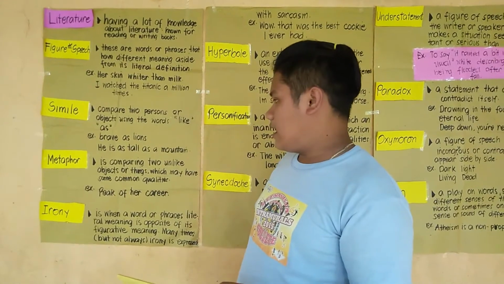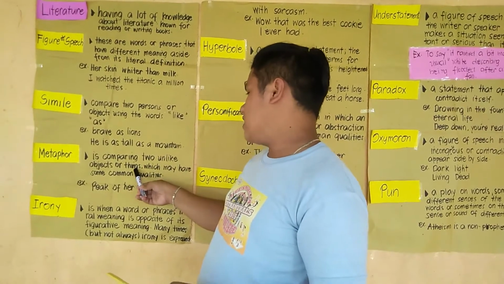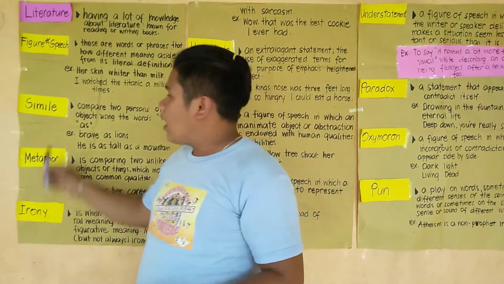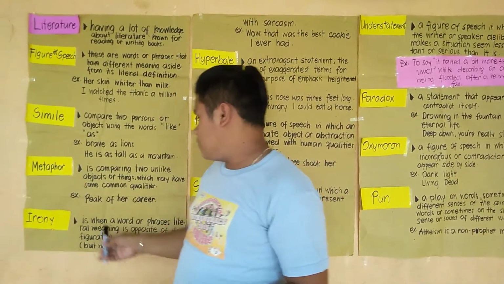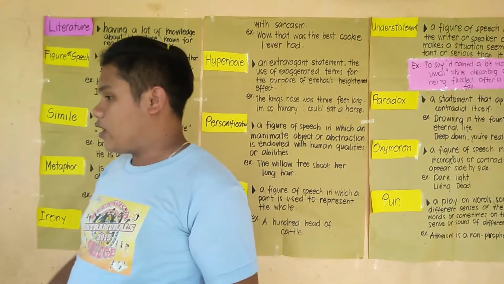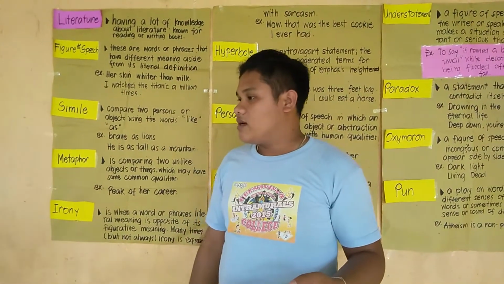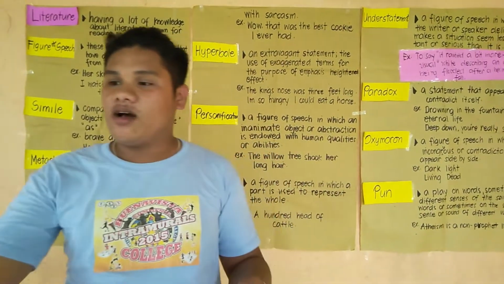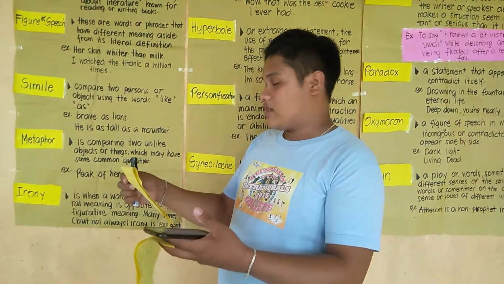Next we have the metaphor. A metaphor compares two unlike objects or things which may have the same common qualities. A metaphor is alike a simile, but a metaphor does not use the word like or as. For example, peak of her career. A career is not a literal mountain with a peak, but the metaphor represents the idea of arriving at the highest point of one's career.